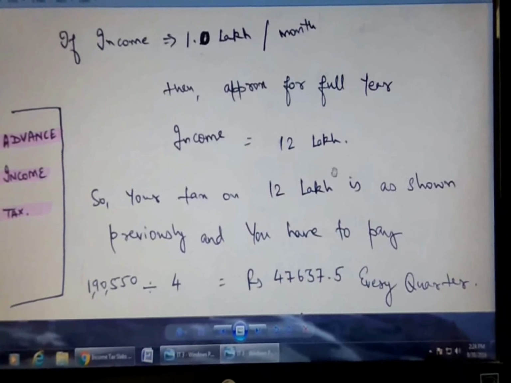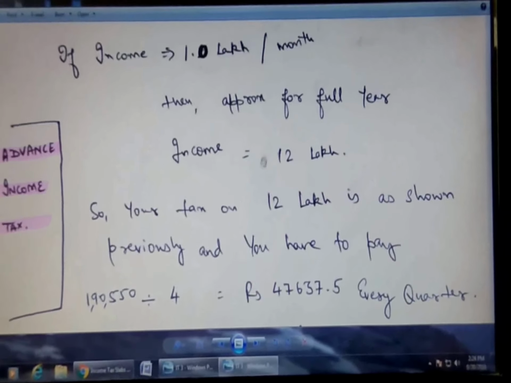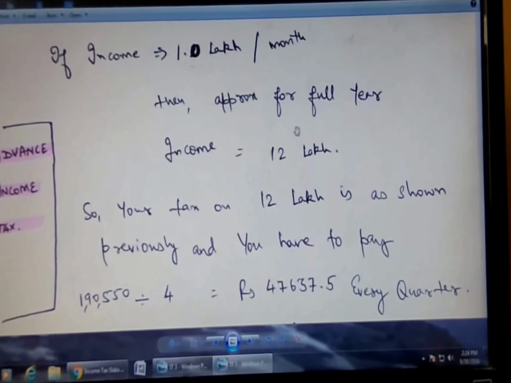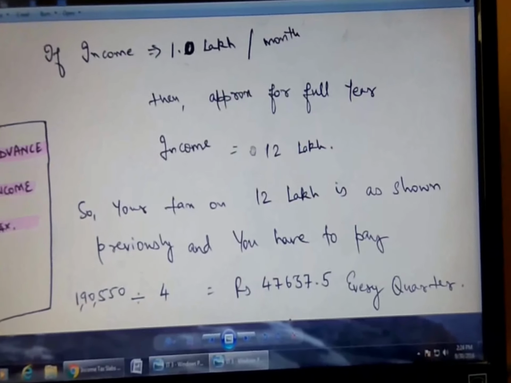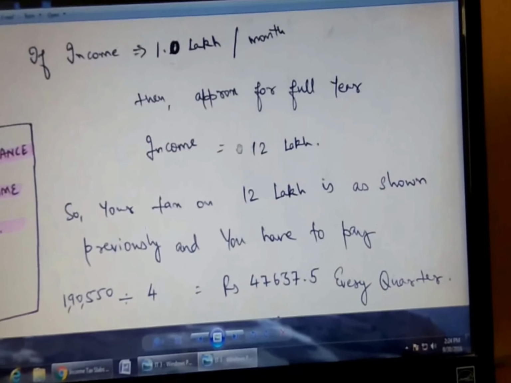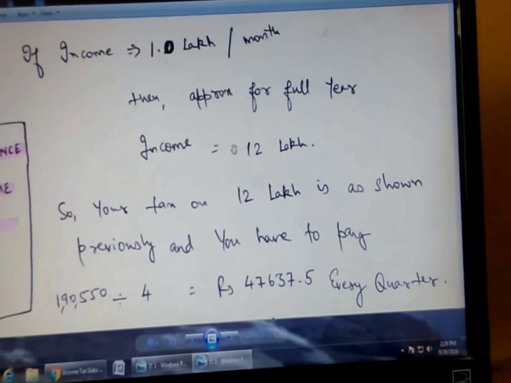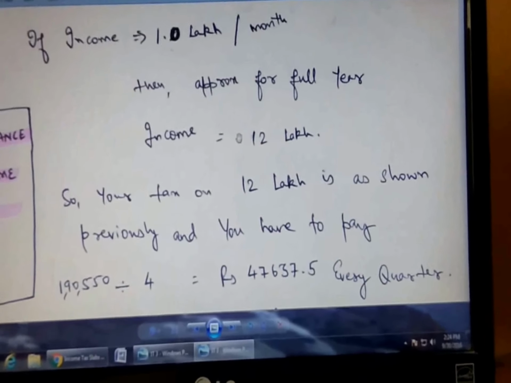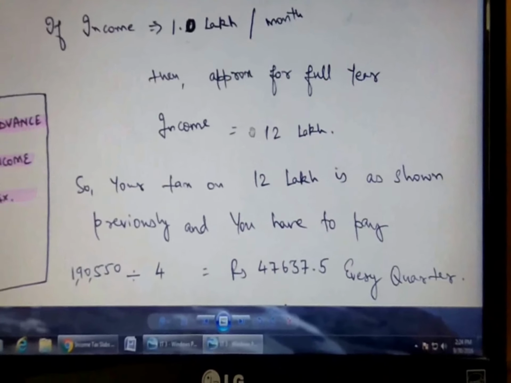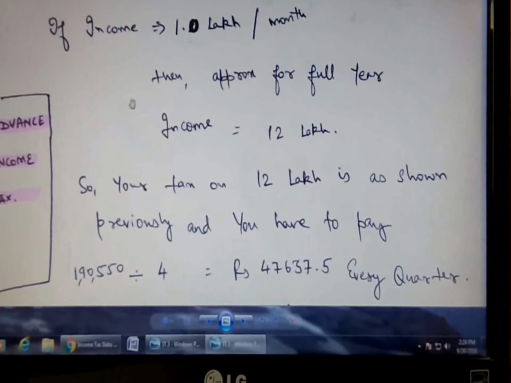Now you will cross question that your income can vary from 1 month to another. That is fine, but if for the first 3 months you are getting a different figure, you will take the average, and the same average we have to consider for the rest of the 3 months. Then again for every quarter we will take the average of the first quarter. We'll pay the tax on the basis of that. Okay.